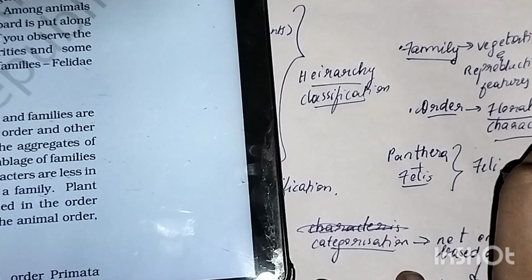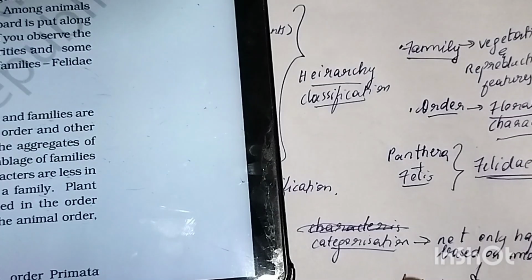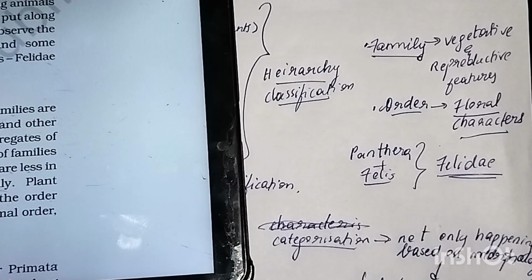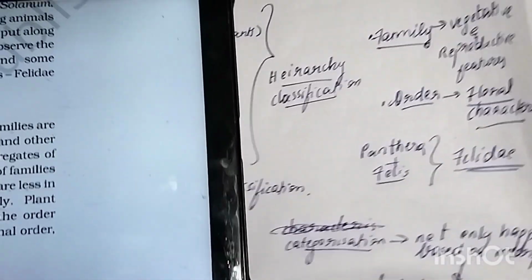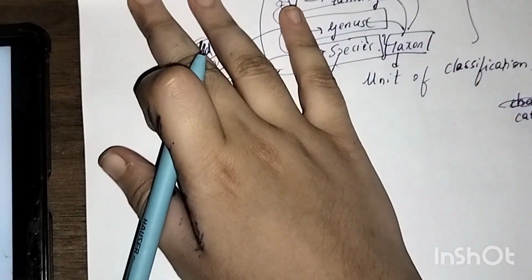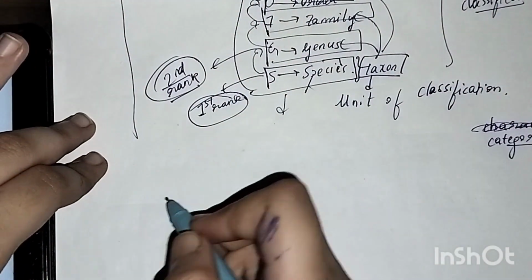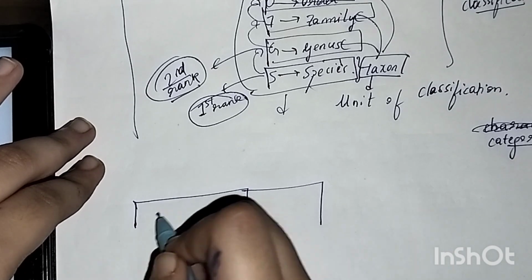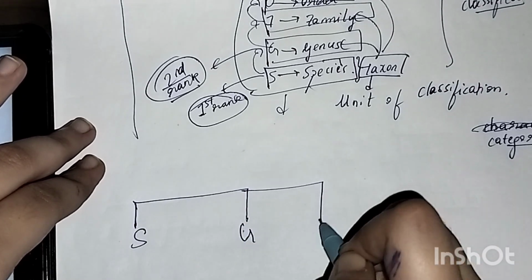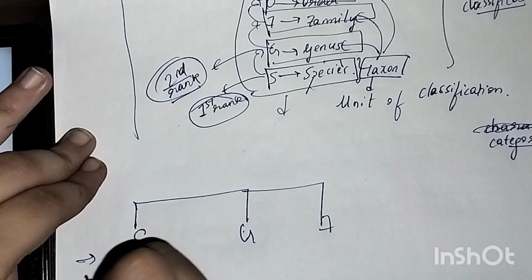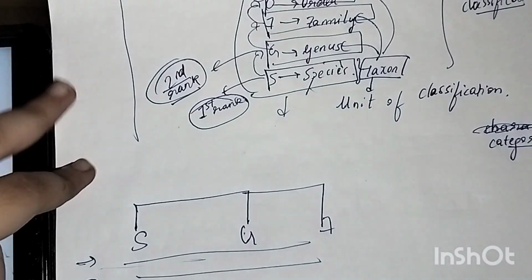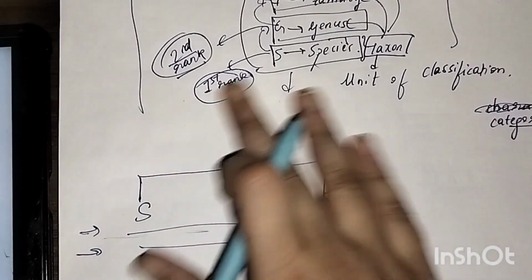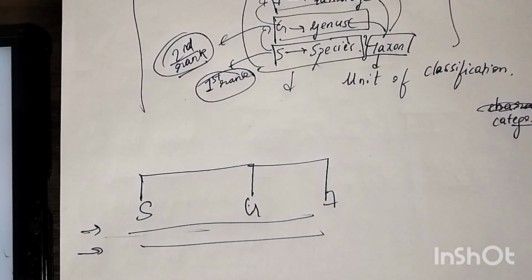You can create a mind map like this, and after reading this NCERT chapter like 2 times, you can glance over the entire chapter by first categorizing them like this. See here, whatever you are studying in the text, you can categorize them like this. What comes in species, what comes in genus, what comes in family, then by putting their names we can fill this gap like this. Okay, remember, do this homework after reading this chapter at least 2 times.